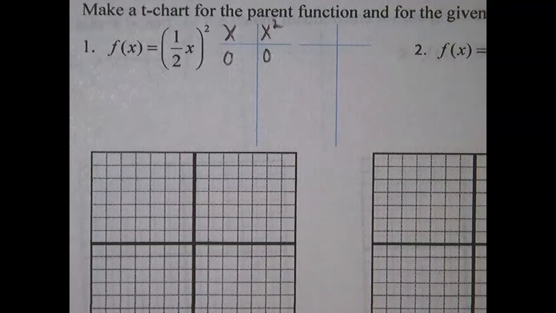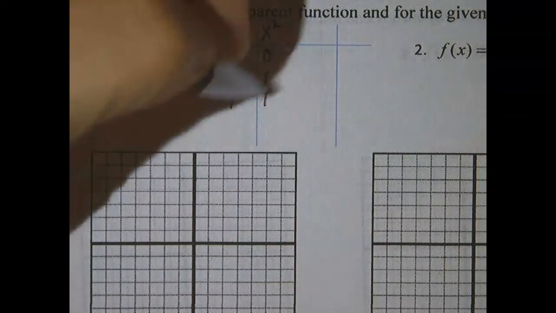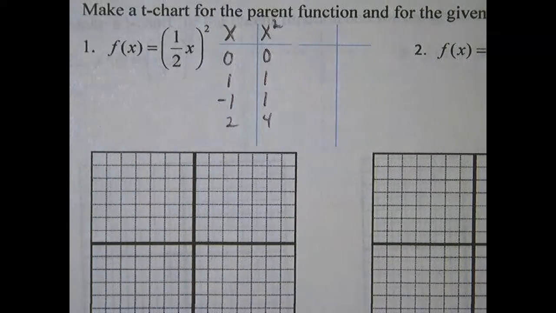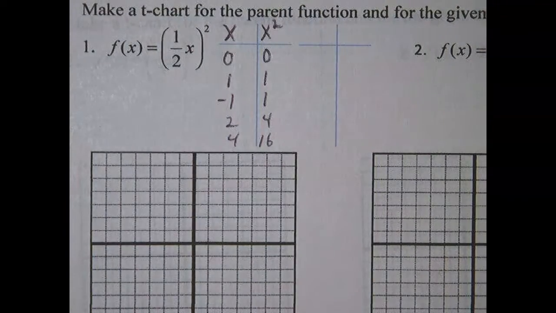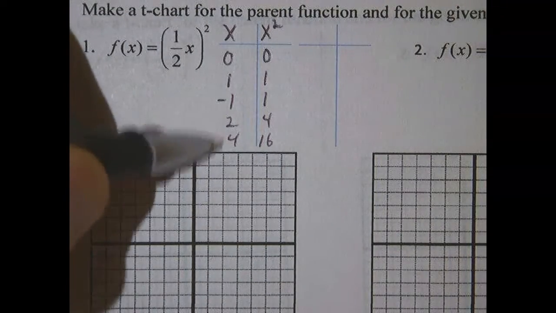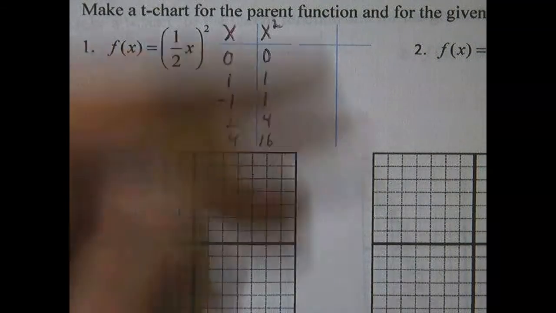It's the vertex. We have 1, 1. When we square negative 1, we also get 1. We also have 2, 4, and we can just say we have 4, 16. Okay, we could have said negative 2, 4, but you'll see why in a minute. So let's graph this one, and I'm just going to graph the parent function in red.